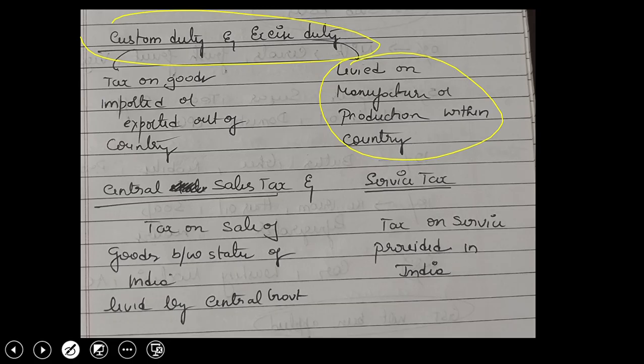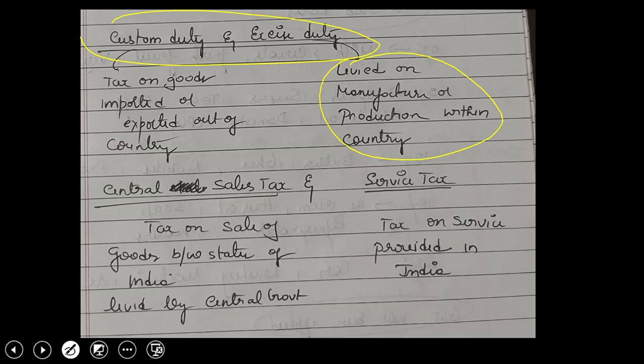Now what is central sales tax? This is a tax on sales of goods between states of India, levied by the central government. So if you are producing something in Maharashtra and you are exporting it to, say, Gujarat, then there is tax on sales of goods between the states, right?